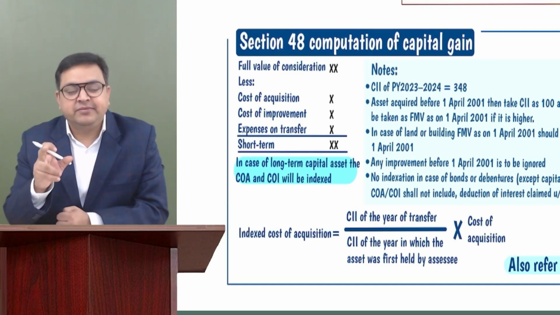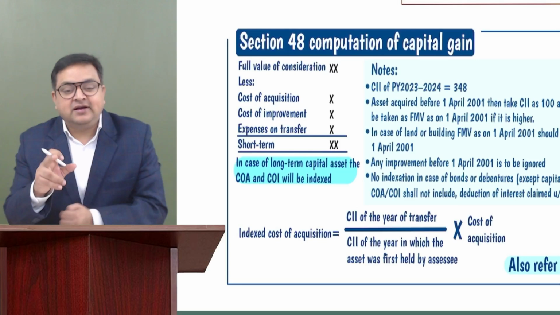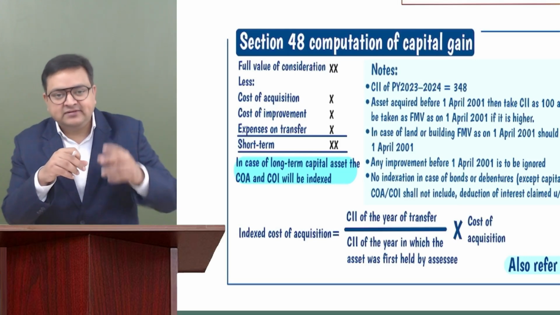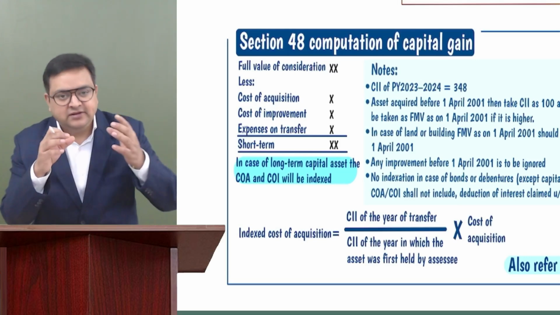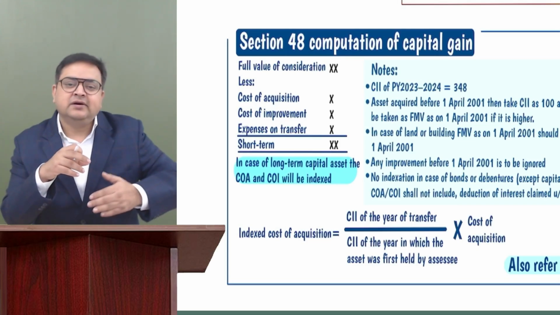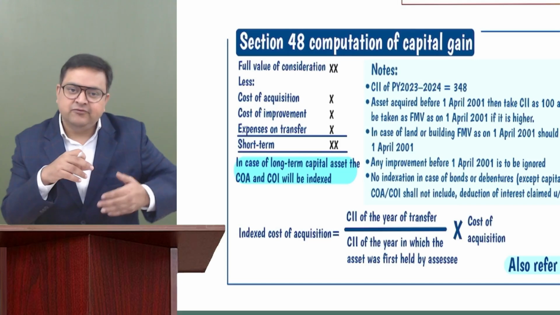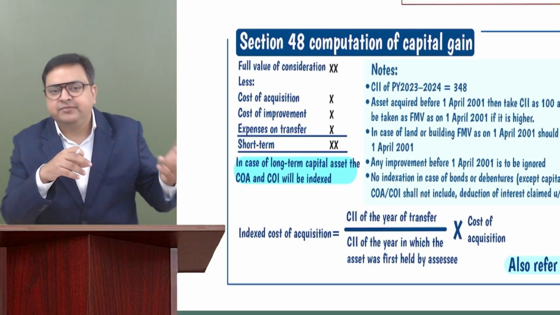Now you also remember there is a special case, Manjula J. Shah. In case the assessee has obtained this capital asset from the previous owner, let's say the daughter has obtained this asset from the father, then the CII of the year of acquisition would be taken from the father itself, from the previous owner.